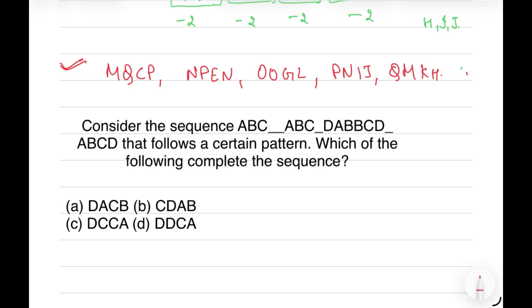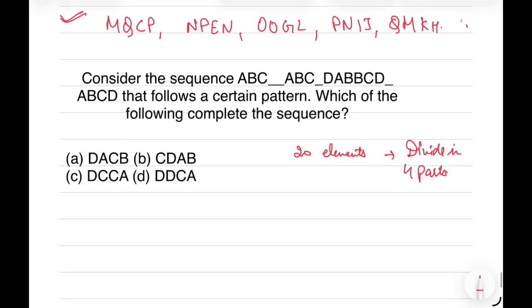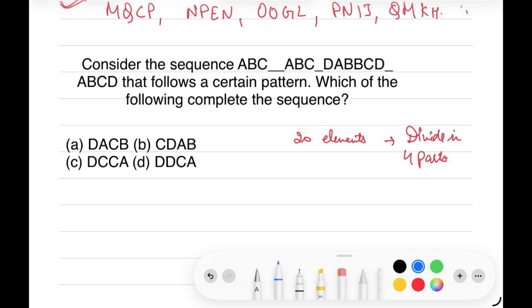Now in this sequence we have 20 elements, so we will divide it into 4 sets of 5 elements each.